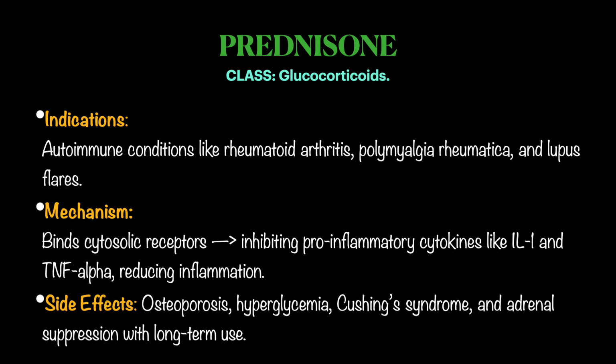The other drug is prednisone, belongs to glucocorticoids, right? Glucocorticoids are not used in viral infections because it exaggerates the lesions, so that is why. And the indications are autoimmune conditions like rheumatoid arthritis, polymyalgia rheumatica, and lupus flares, right? The mechanism of action is that it binds cytosolic receptors, inhibiting pro-inflammatory cytokines like interleukin 1 and tumor necrosis factor alpha, reducing inflammation. Side effects in long-term use are osteoporosis, hyperglycemia, Cushing's syndrome, there can be adrenal diabetes, and also adrenal suppression with long-term use.